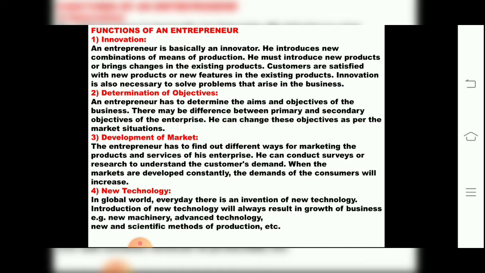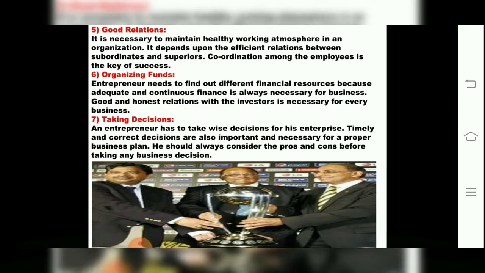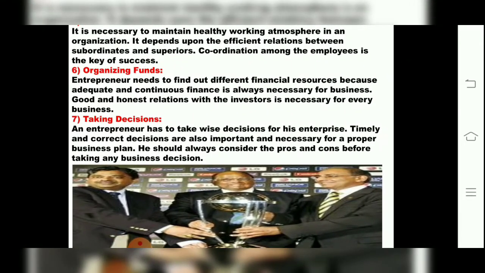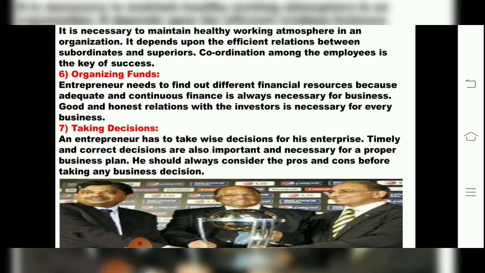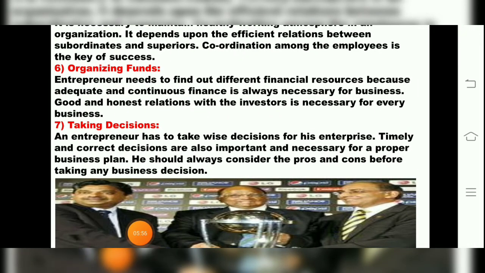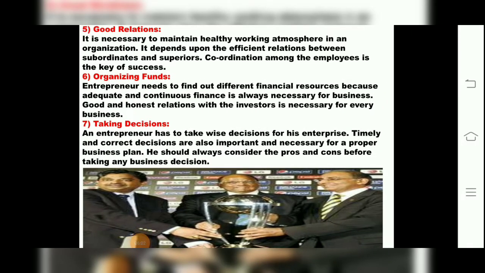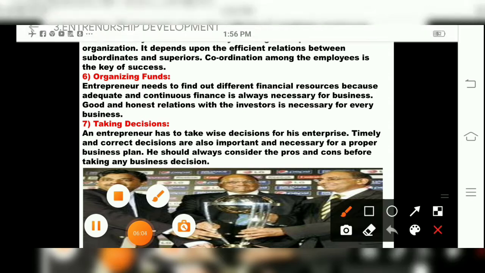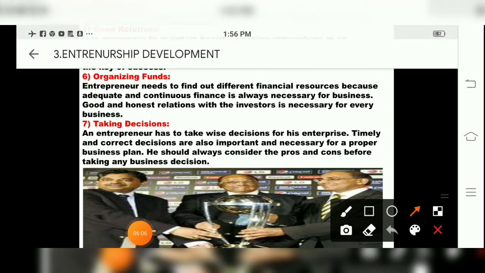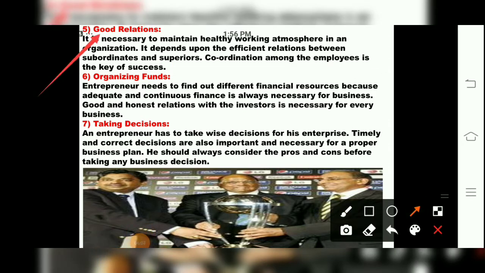Now next, we will see the fifth function of an entrepreneur. So the fifth function is what, children? Maintaining good relations. See, the fifth function is maintaining good relations. So, maintaining good relations means what, children? Wherever we have good relationship, the working atmosphere is good in an organization.